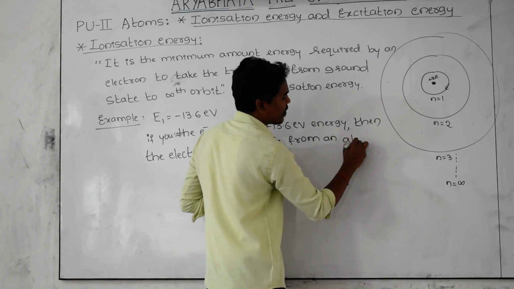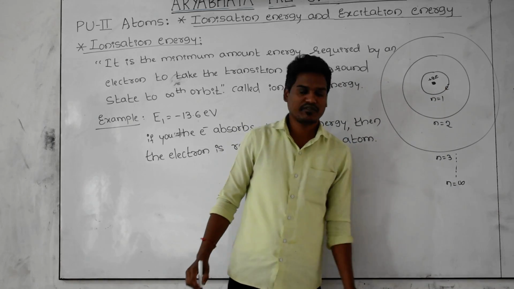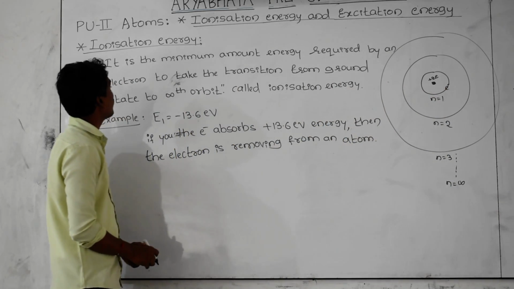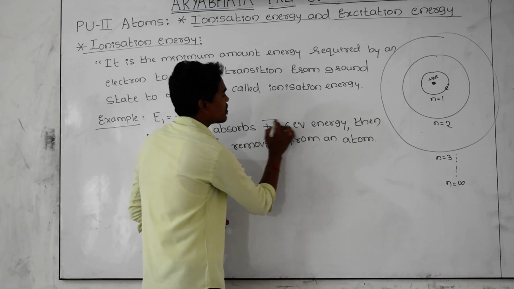It means the electron is taking the transition from ground state to infinity state. Then what is the amount of ionization energy we have supplied? That is plus 13.6 electron volt.